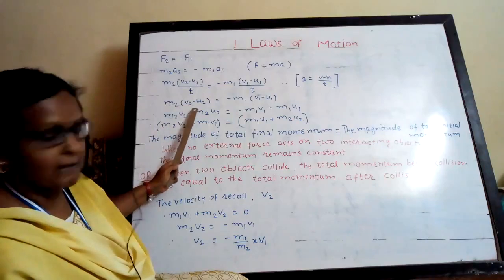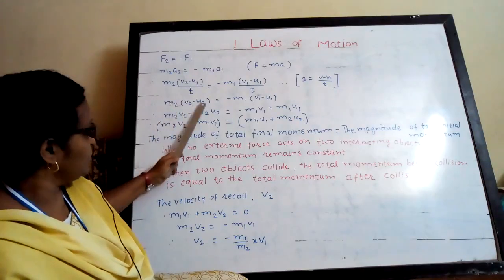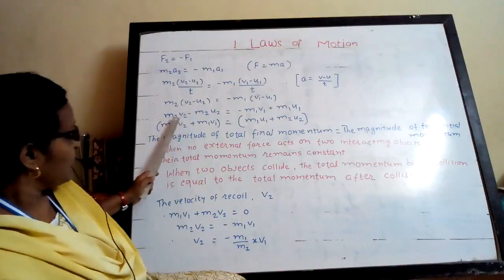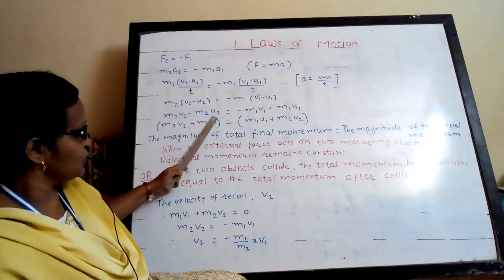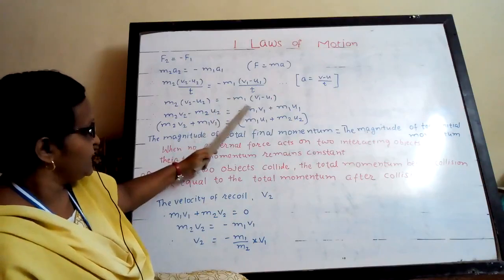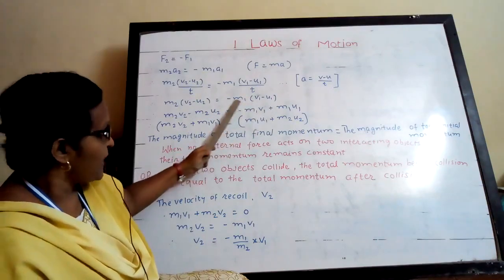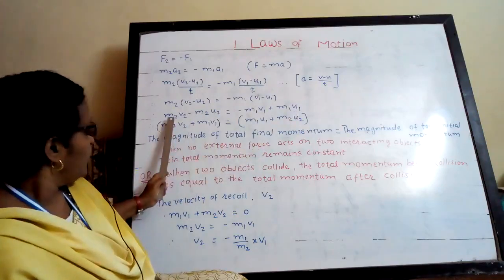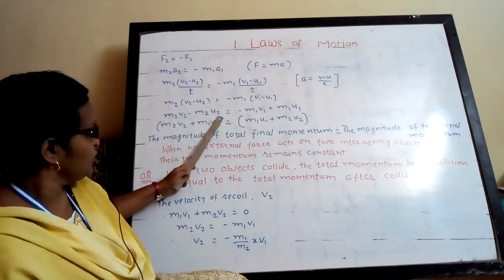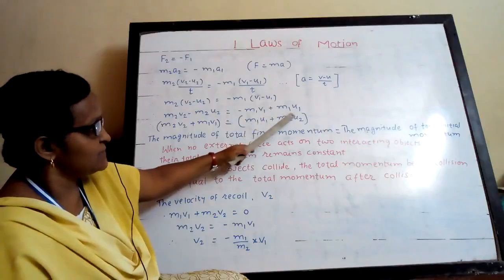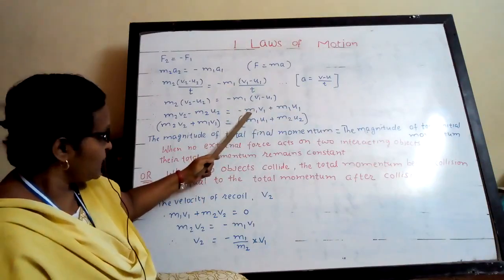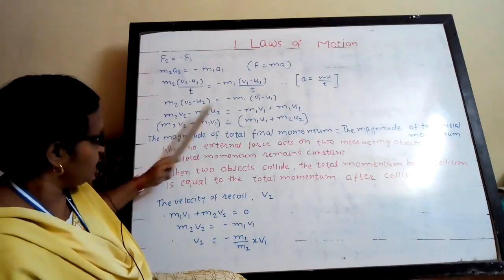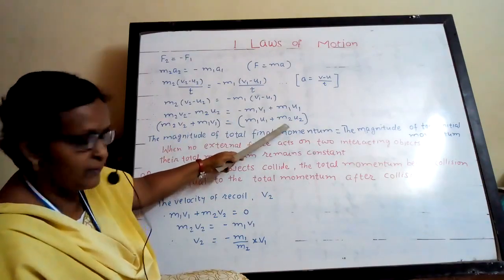So multiply m2 by (v2 minus u2). m2 v2 minus m2 u2 is equal to minus m1 v1 plus m1 u1. That is m2 v2 minus m2 u2 equals minus m1 v1 plus m1 u1. Now this minus will come to this side and become plus. This minus will go to this side and become plus.